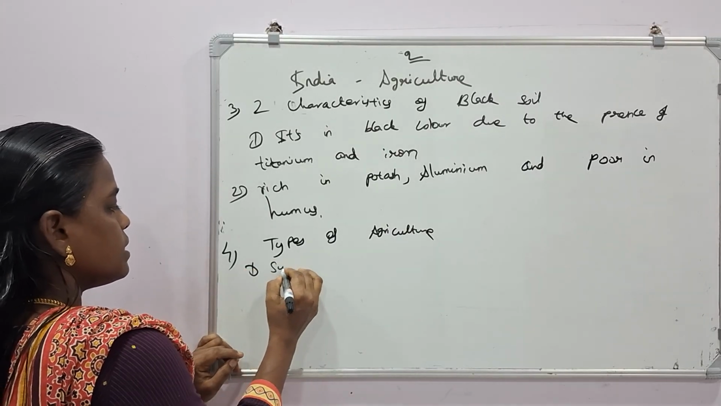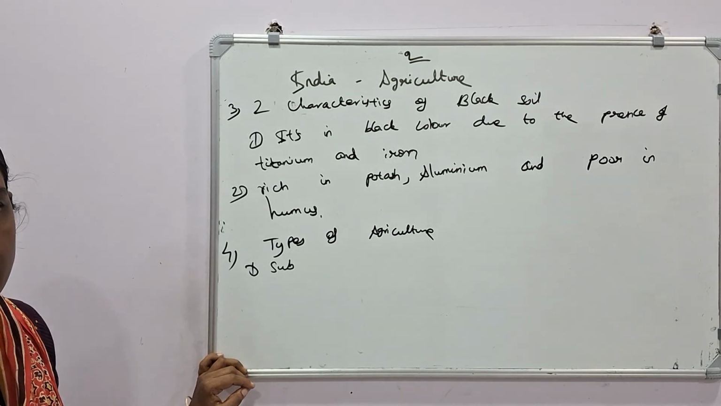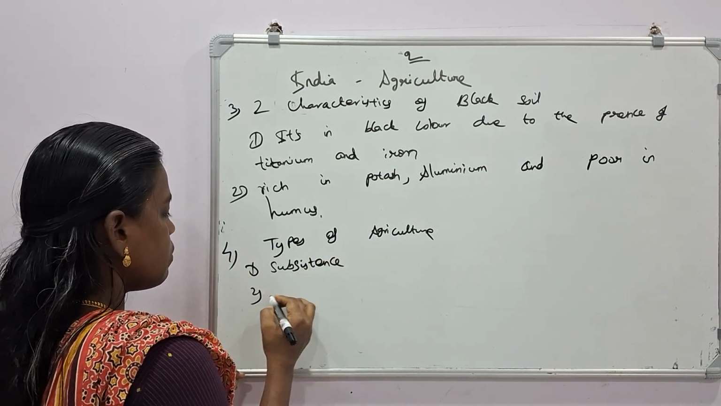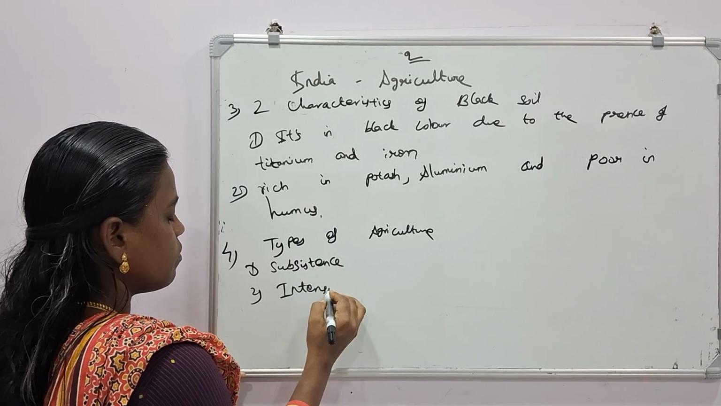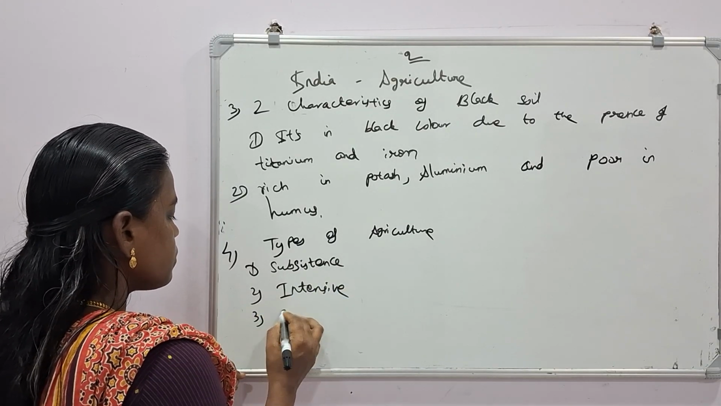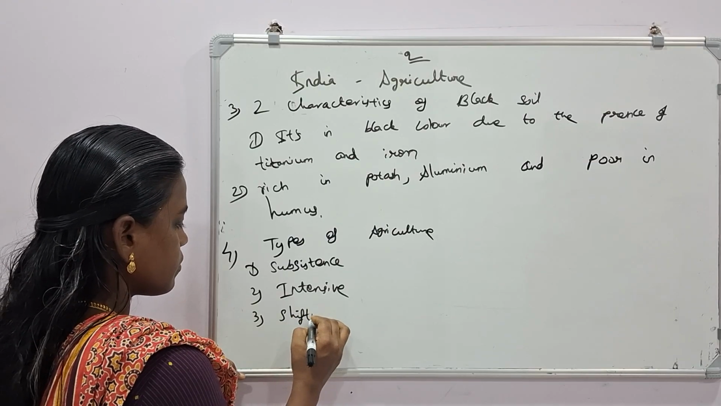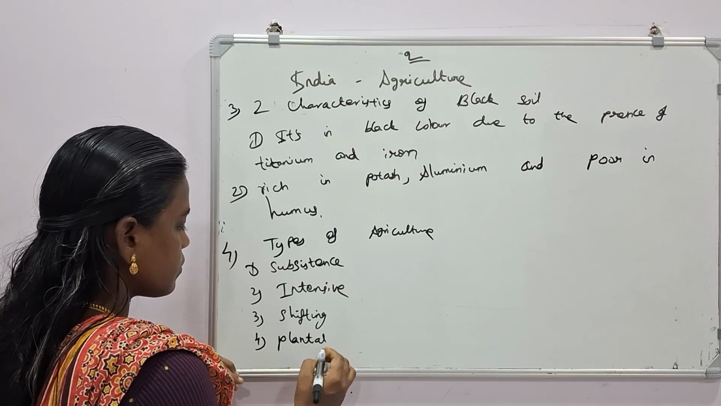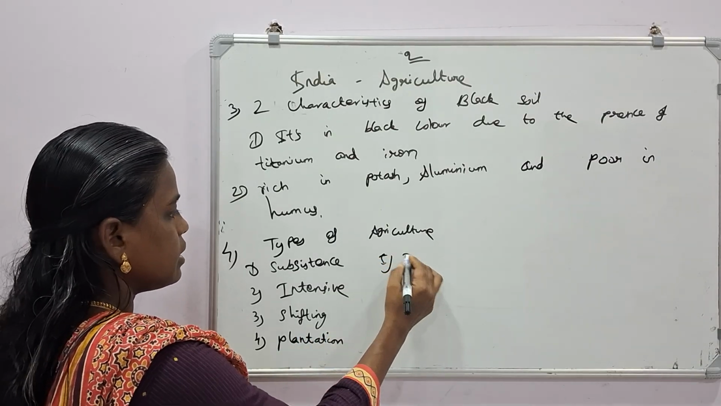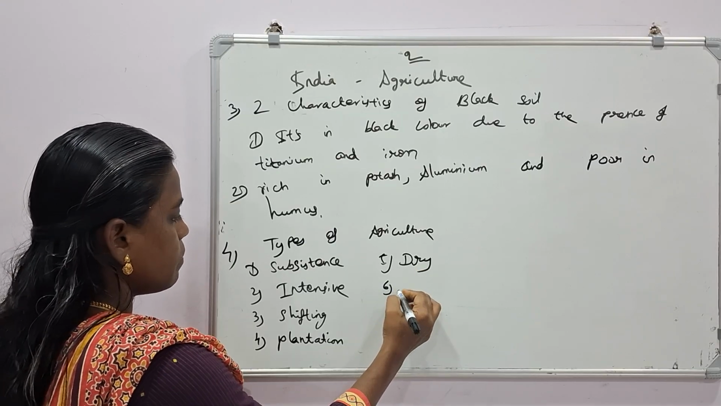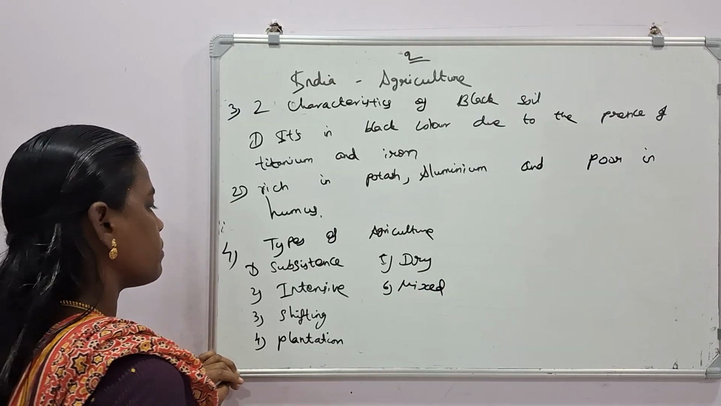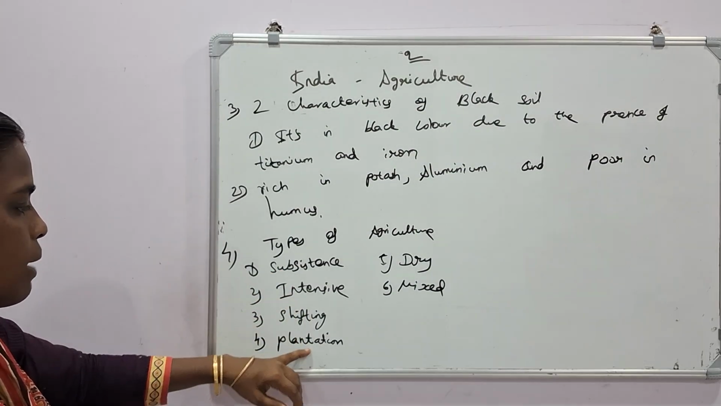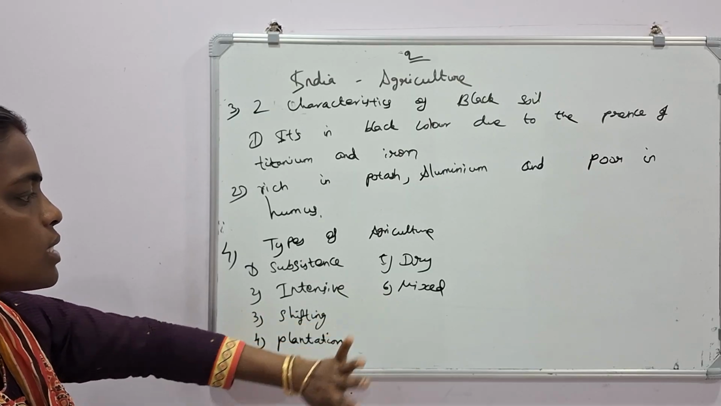First one, subsistence agriculture. Second one, intensive. Third one, shifting. Fourth one, plantation. Fifth one, dry farming. Sixth one, mixed farming. So: subsistence agriculture, shifting agriculture, intensive agriculture, plantation agriculture, dry farming, mixed farming.